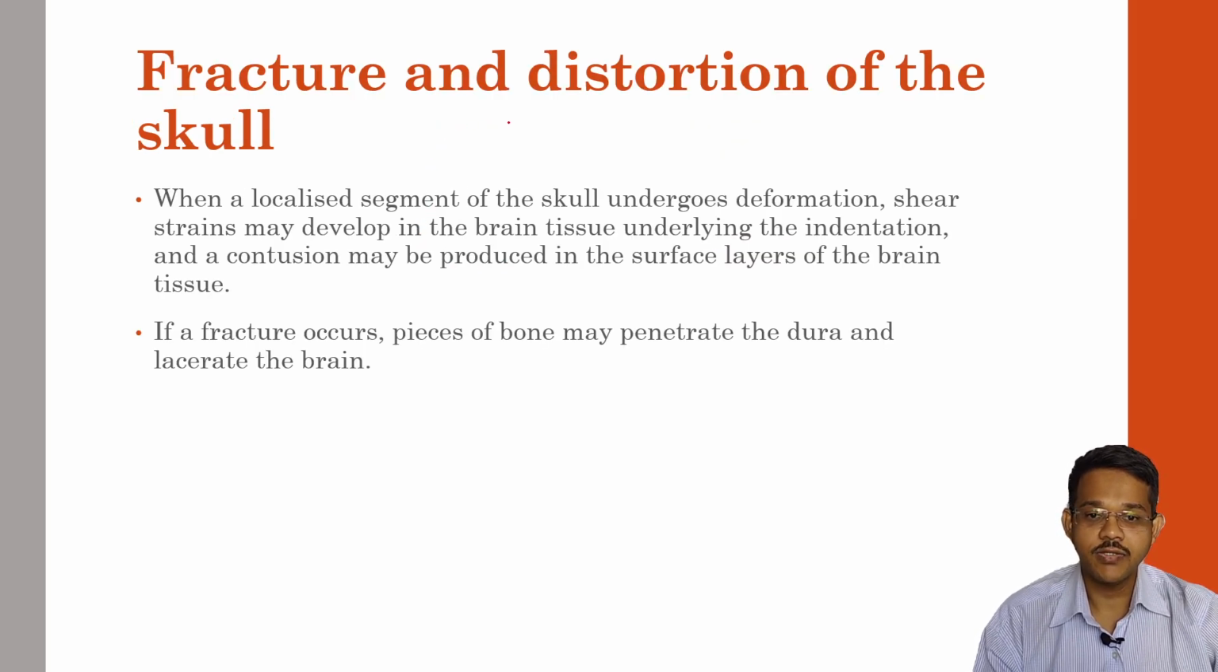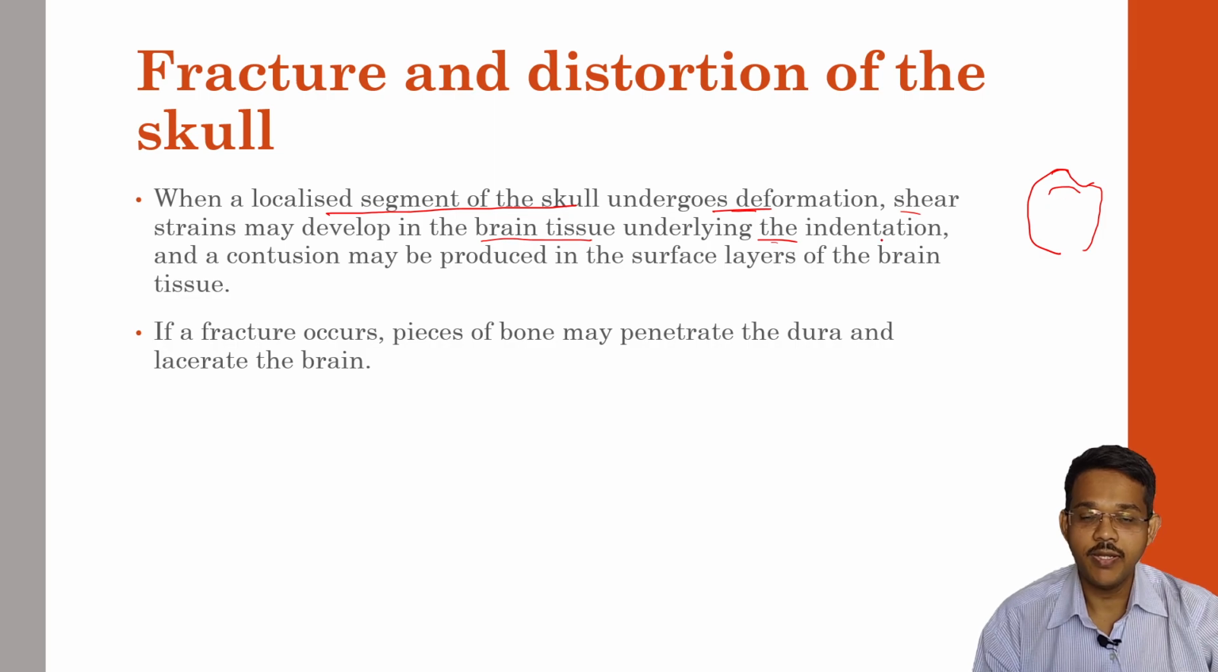Next is fracture distortion of the skull. When a localized segment of the skull undergoes deformation, shear strains may develop in the brain tissues underlying the indentation, and contusions may be produced in the surface layers of the brain. So whenever there is a localized distension or indentation because of any deformation, this may cause underlying brain damage and lead to contusions. If a fracture occurs, the pieces of bone fragments may penetrate the dura and lacerate the brain.